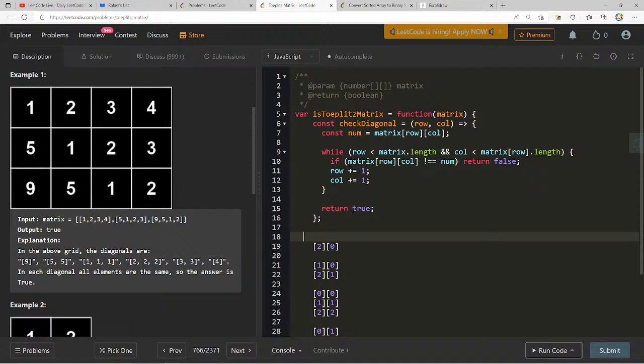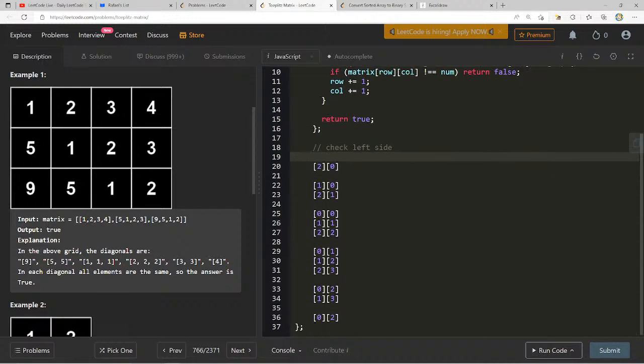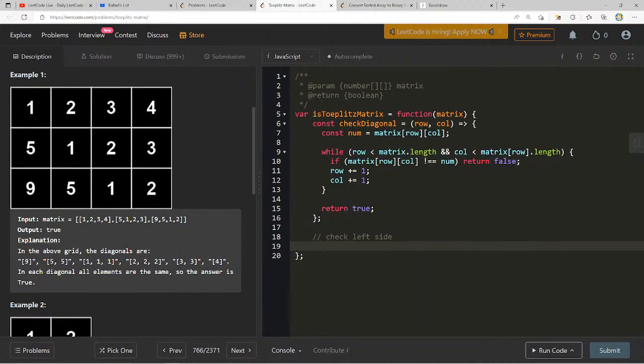So now really what I want to do is check the left side. So now let's do the rows. I'll say for let row equals matrix dot length minus 1, row greater than or equal to 0, row minus minus.